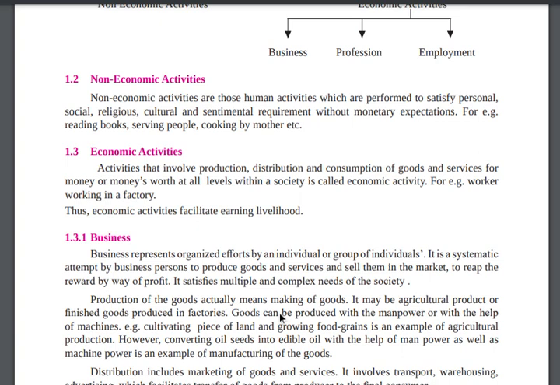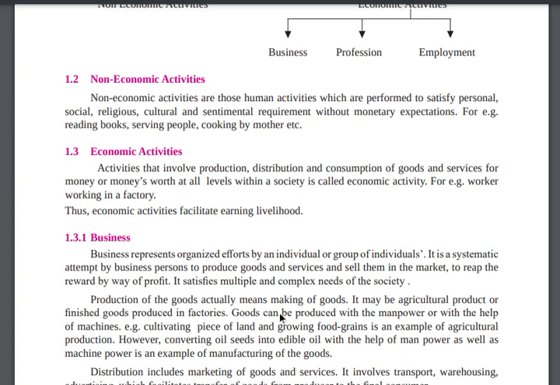Keep in mind, in your whole day you perform so many activities. Whether each is economic or non-economic, you can check by yourself at home: who is doing economic activity and who is doing non-economic activity. If you take yourself, sometimes you do economic activity, sometimes non-economic, but we are not bothered about it because we don't focus on ourselves.